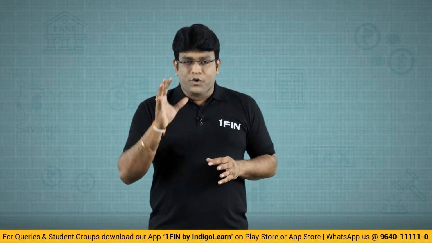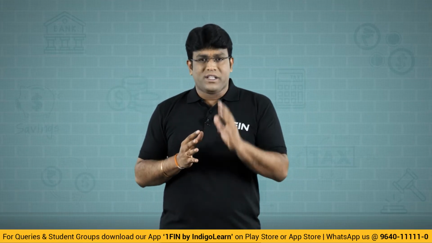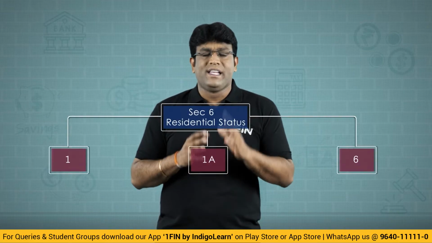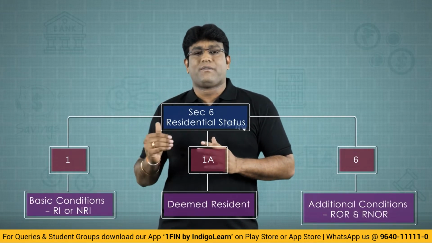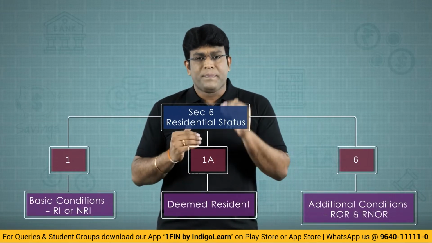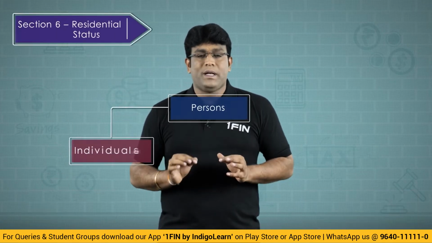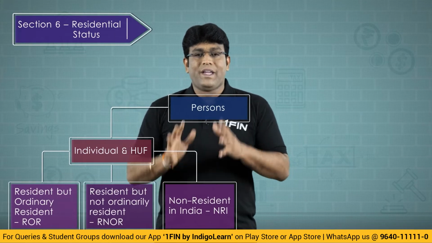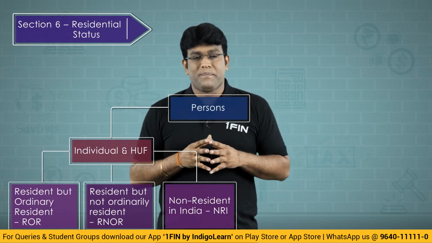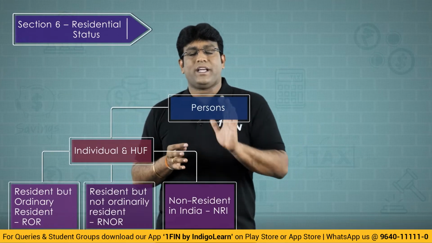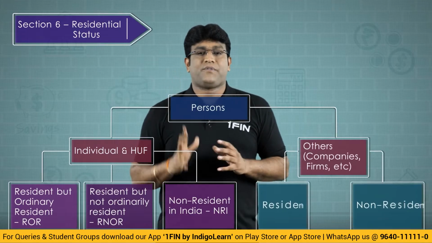Now, my dear friends, let me tell you one important point. We have got some interesting sections like section 6.1, 6.2, 6.3, 6.6, different sections we have got in residential status. Now, first thing, in case of individual and HUF, we have got three types of classification. But other than individual HUF, we have got only two classifications.